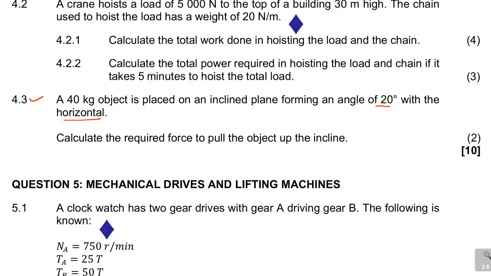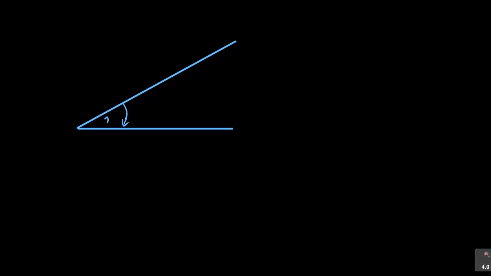This is an inclined plane, and a 40 kilogram object is placed on it with an angle of 20 degrees with the horizontal. So in here, I've got 20 degrees. Are you seeing that? So that is the inclined part.